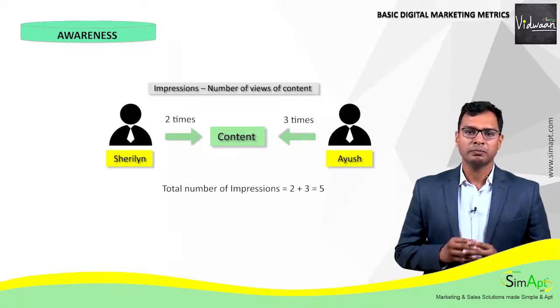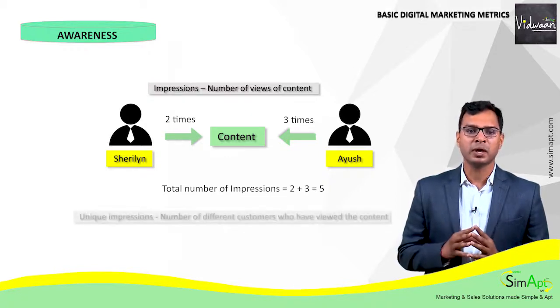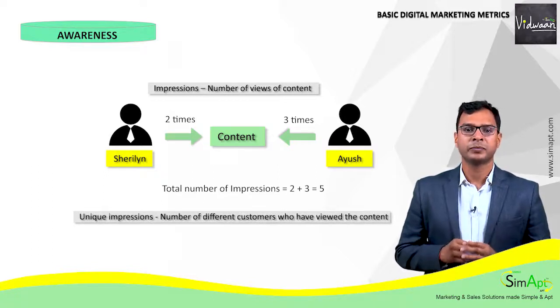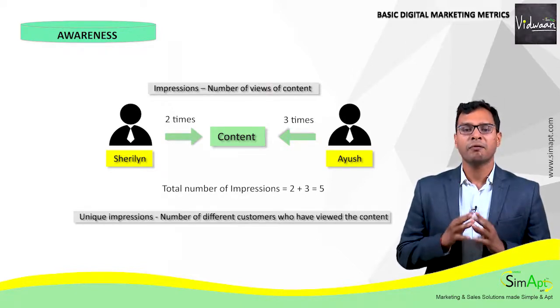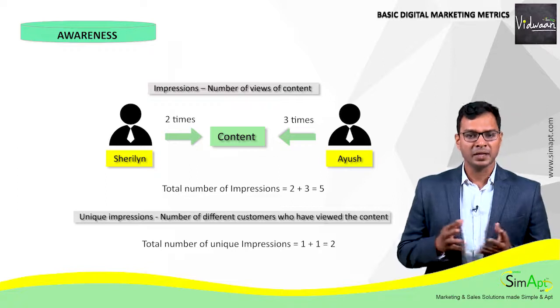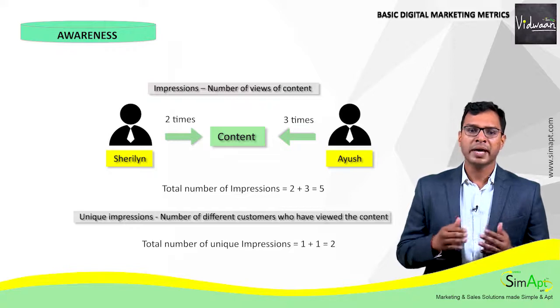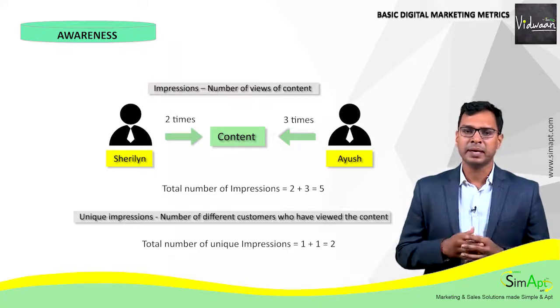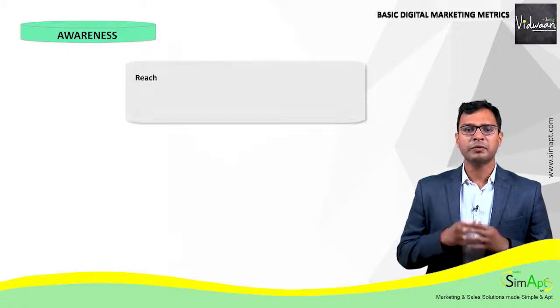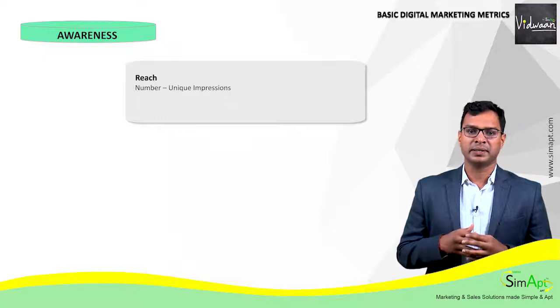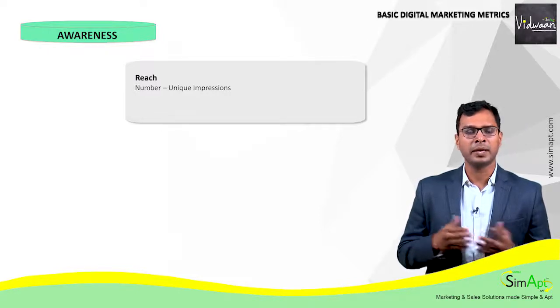There is also a term, the number of unique impressions, which means the number of individual customers, that is, the different customers who viewed your content. So, in the case of Sherlyn and Ayush, the total number of unique impressions is 1 plus 1, which is equal to 2, as only two customers have viewed. However, they each have individually viewed it multiple times. Reach is another term which is used instead of unique impressions. Reach can be a number or a percentage depending on which digital platform is giving you the data.